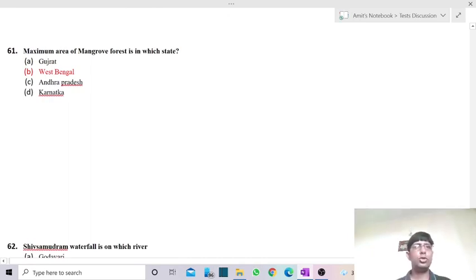Now comes next question. Maximum area of mangrove forest is in which state? So this part we already covered. It is West Bengal, and that too it is 24 Pargana, which is having the maximum contribution in case of mangrove forest. So answer is West Bengal, and after West Bengal it is Gujarat, which is having the maximum contribution of mangrove forest. Almost 42% of the total forest are there in West Bengal.